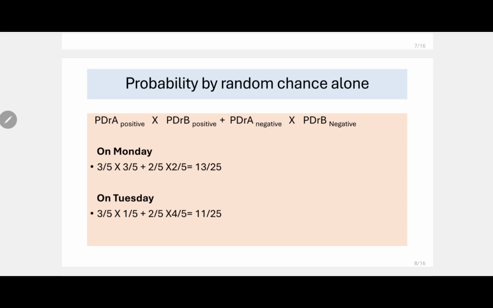So if you see the previous slide, Dr. A diagnosed positive 3 out of 5 times on Monday. Dr. B diagnosed positive 3 out of 5 times on Monday. Dr. A diagnosed negative on Monday 2 out of 5 times, and similarly Dr. B diagnosed negative 2 out of 5 times on Monday.